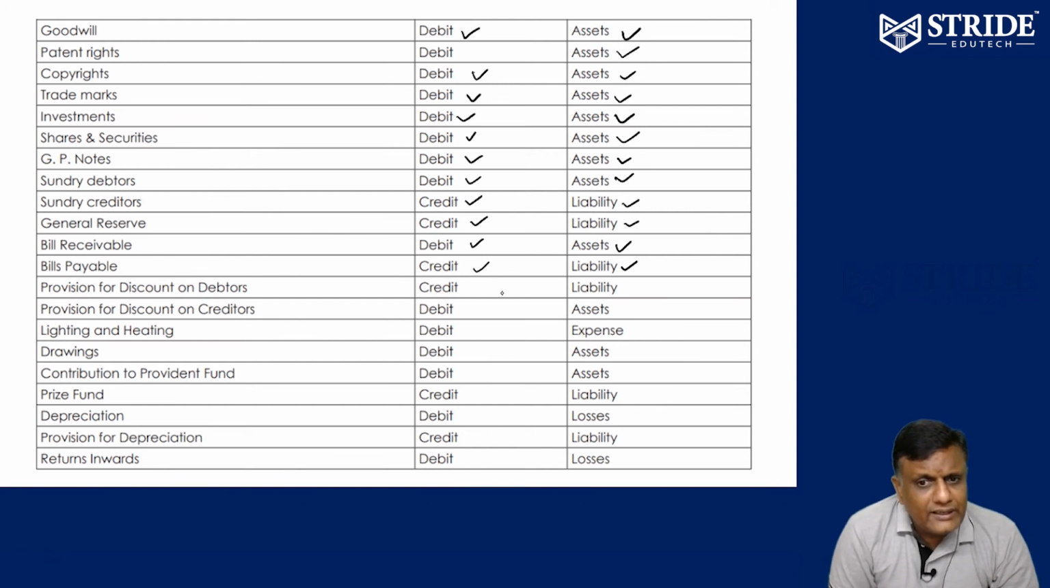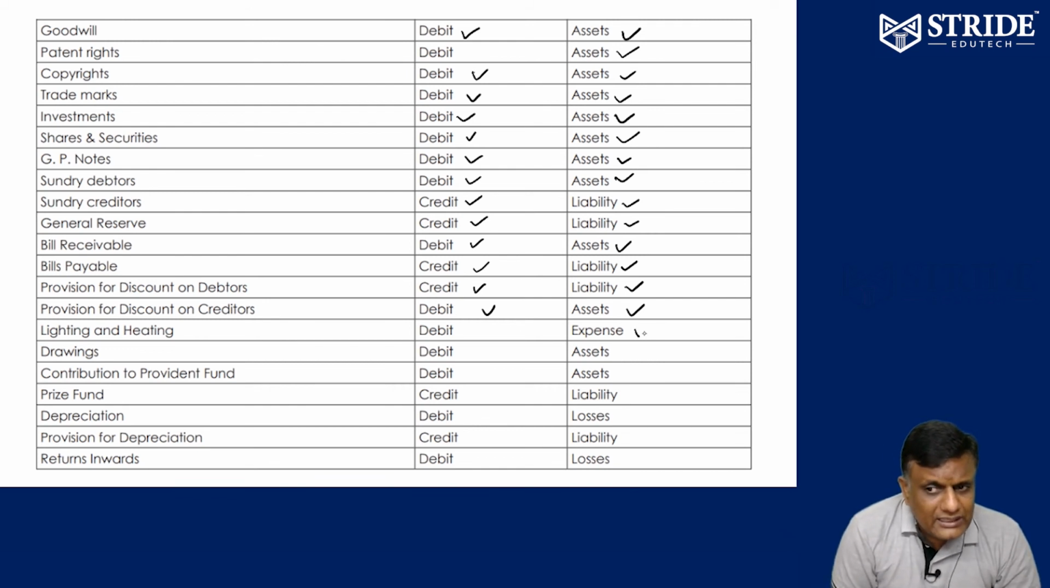Provision for discount on debtors, any provision created for discount on debtors is always liability, credit balance. Discount on creditors is an income, but provision for discount on creditors is asset, debit balance. Discount on debtors, expense. Provision for discount on debtors, liability, credit. Discount on creditors, income, credit balance. Provision for discount on creditors, asset, debit balance.